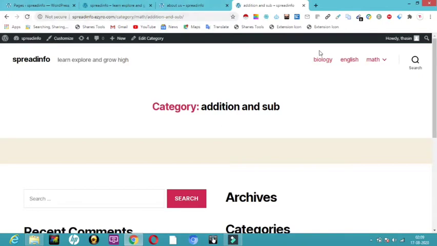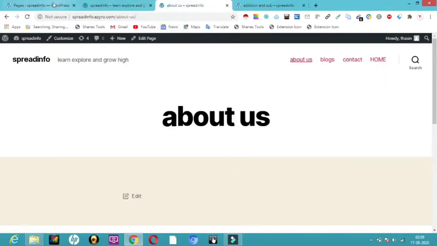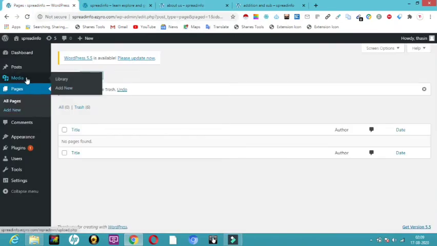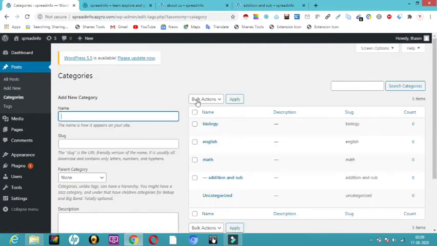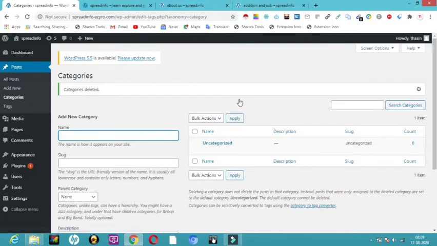So we have to delete our biology, English, math, all the subcategories. So let me just get into the category section. Where is the category section? Under the post, we have categories. So I will delete the categories at the same time. In the bulk action, I will put a tick mark, then choose delete and apply. So all my categories will get removed.